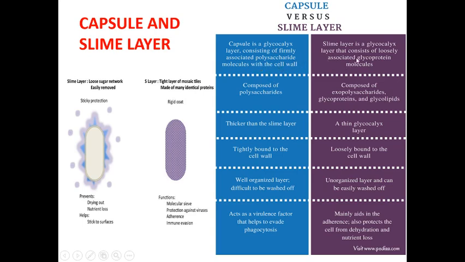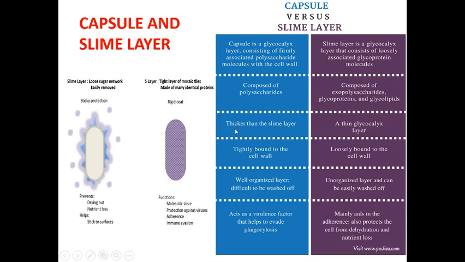But on the other hand, the slime layer is a glycocalyx layer that consists of loosely associated glycoprotein molecules. So the capsule is made of polysaccharides and is compact, while the slime layer is loose. Your capsule is composed of polysaccharides, but the slime layer is composed of exopolysaccharides and glycoproteins as well as glycolipids also. So these two molecules are absent in the capsule.